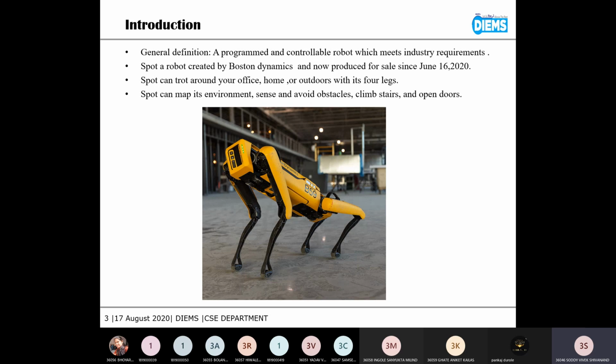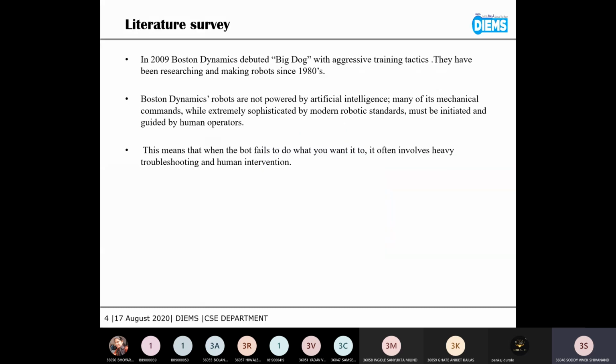It was basically built to go places where humans find it difficult to go, as it is a small robot that can climb stairs and terraces which humans find difficult to reach. It can map its environment, sense and avoid obstacles, climb stairs, and even open doors. It can also fetch you a drink if you want.